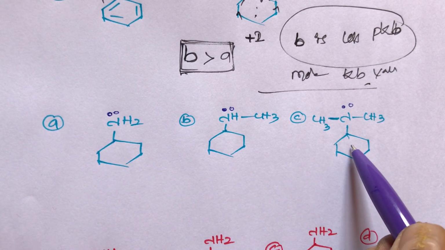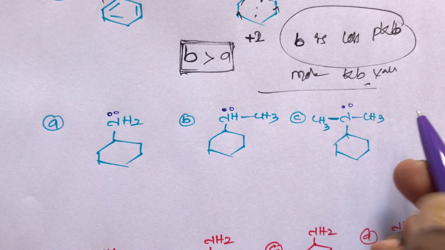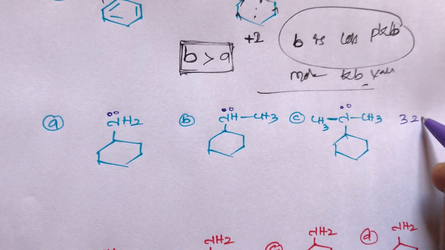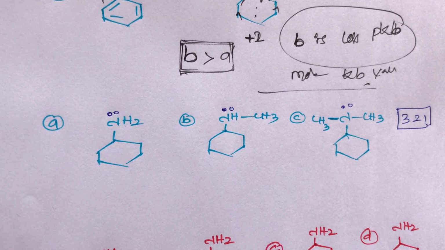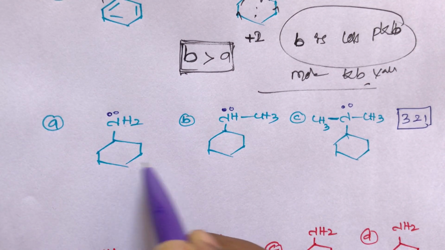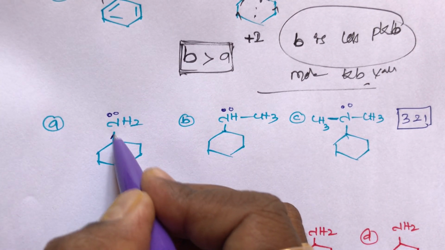All our cyclic groups are there. This is primary, secondary, tertiary. We know the trick, that is 321: tertiary is greater than secondary, secondary is greater than primary. We know that is the order. And one more condition, these all are plus I groups. What is the role of a plus I group here?